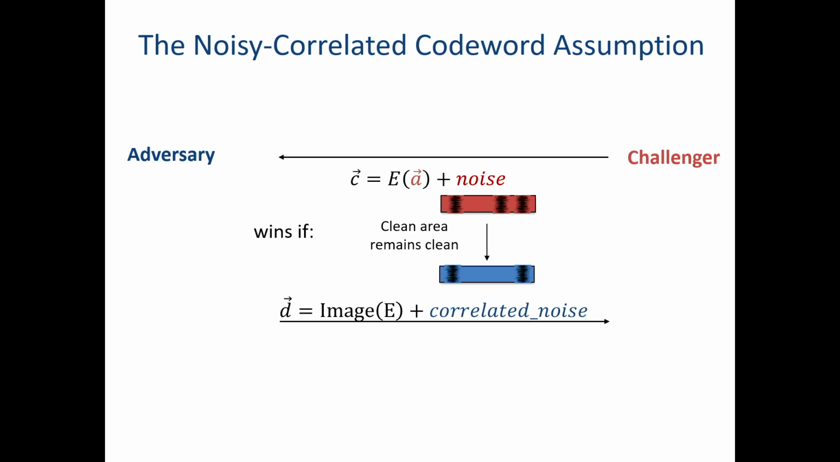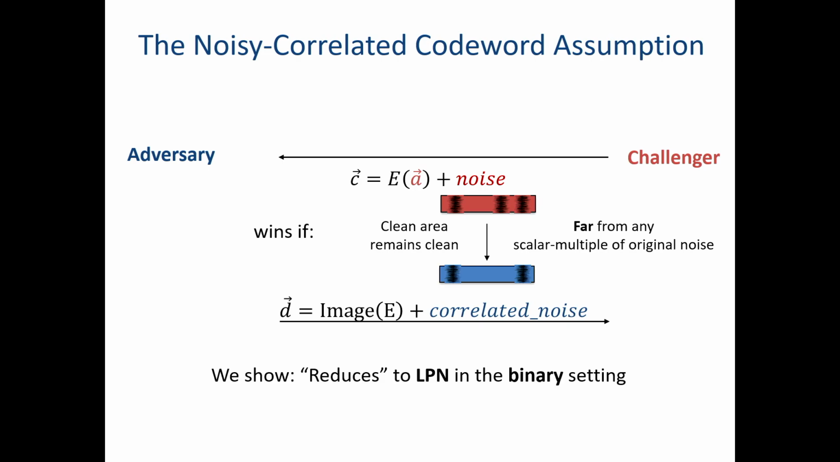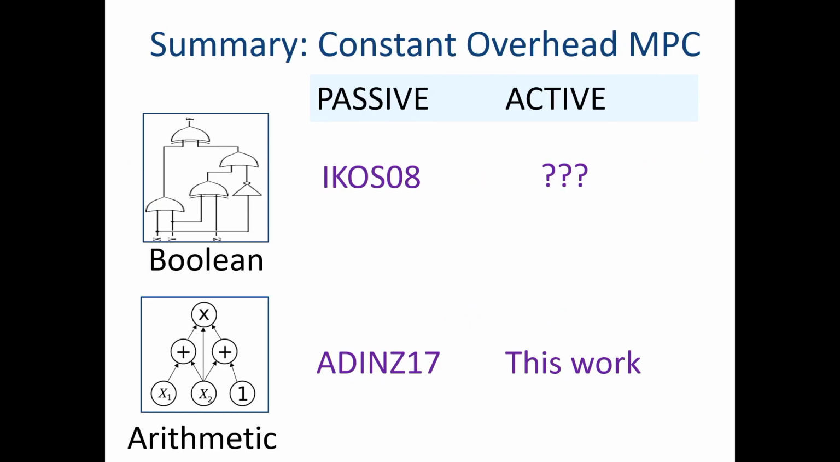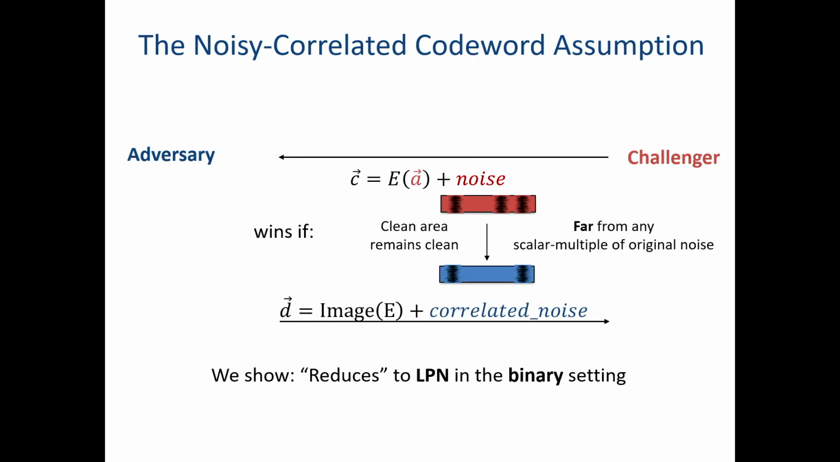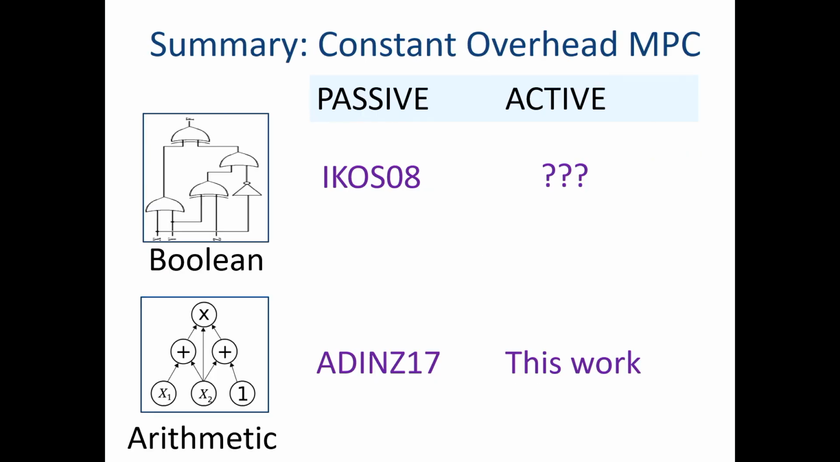The adversary wins if whenever the coordinates here are clean, also these coordinates are clean. And in addition, this vector is far from any scalar multiple of the original noise vector. If you remove one of these conditions, it's very easy to win in this game. But if you put them together, it seems to be hard. Indeed, we can prove, at least in the binary setting, that we can reduce this assumption to standard LPN. We don't know, by the way, how to do it in the arithmetic setting. So this is a nice thing to think about if you want.